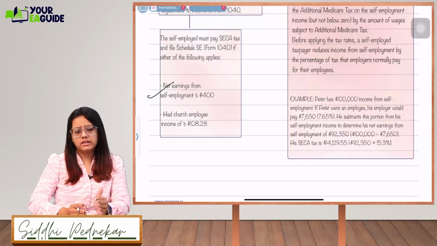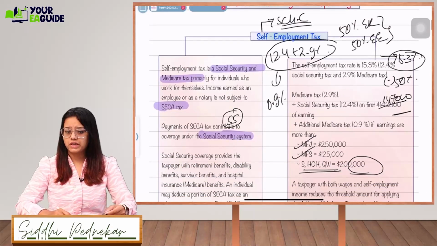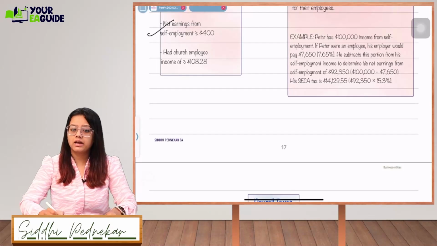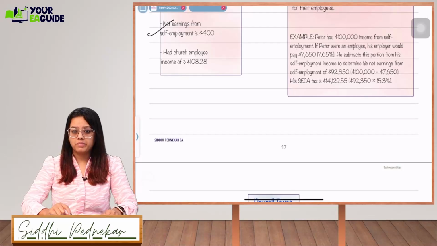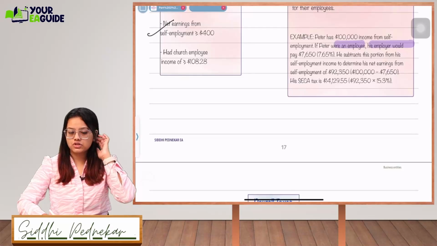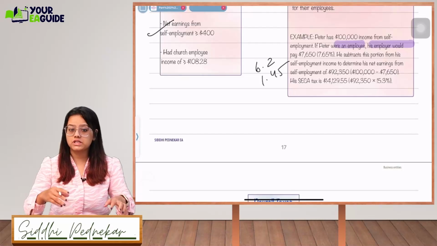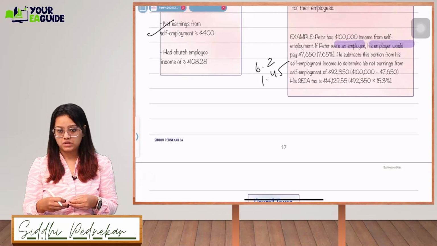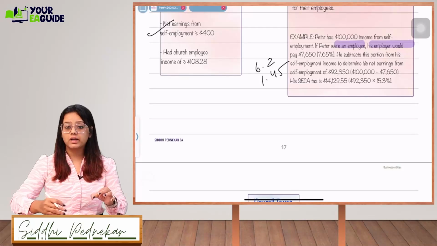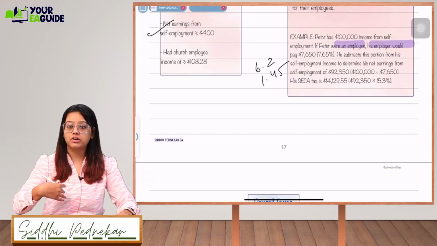This is already there in the 1040 return, but for business tax purposes, it is important to understand that where a person is doing business as a sole proprietor, they will have to pay the self-employment taxes. There is one example. Peter has $1 lakh income from self-employment. If Peter were an employee, his employer would have deducted 7650, right? How 7650? 7.65%, that is 6.2 plus 1.45, his employer might have deducted. So what he will do is subtract his portion from his self-employment income to determine his net earning from the self-employment. So when you calculate the self-employment taxes, you have to do the reverse calculation.